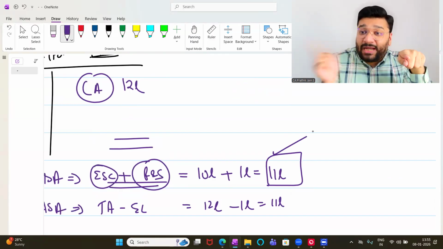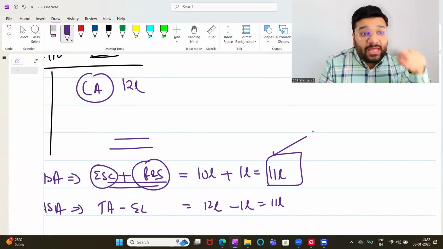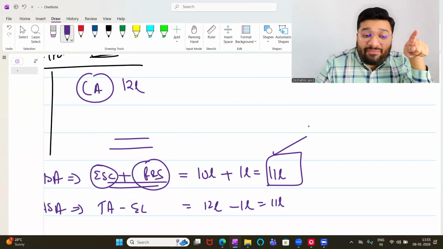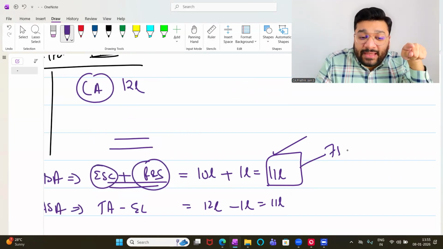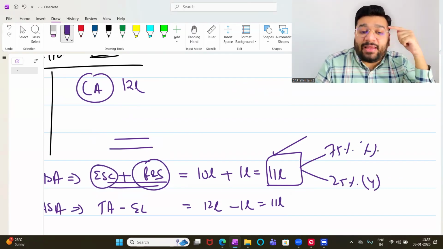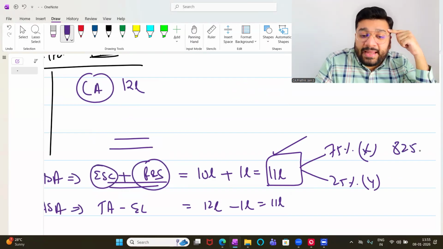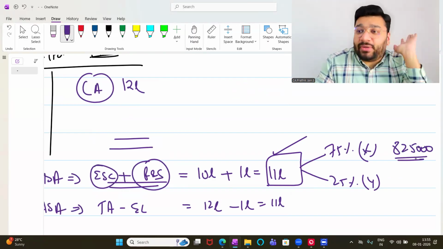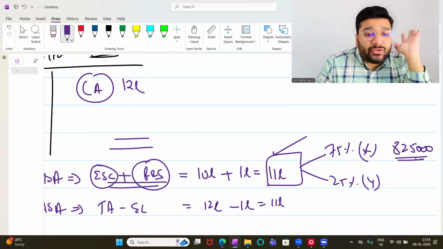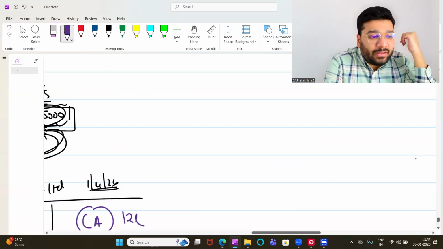75% of the company belongs to X, 25% belongs to Y. So today, if I sell the company, 75% of the net asset belongs to X and 25% belongs to Y. So how much is X's value? 8,25,000 is the net asset value. Any problem? Now come back here.